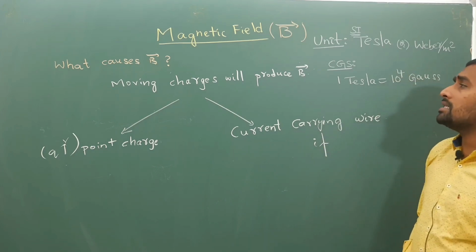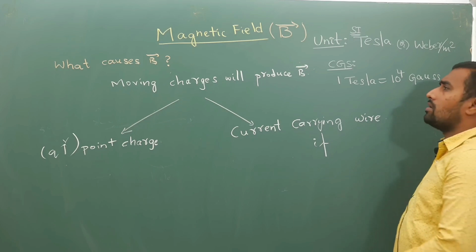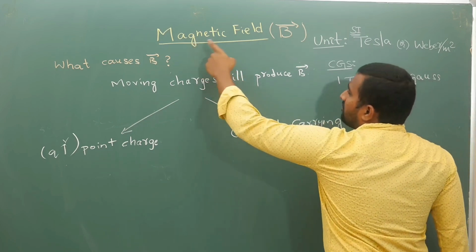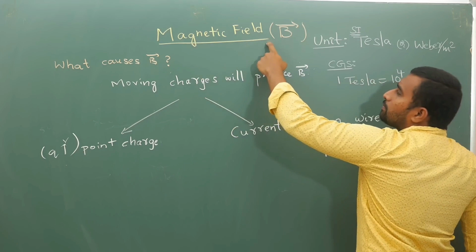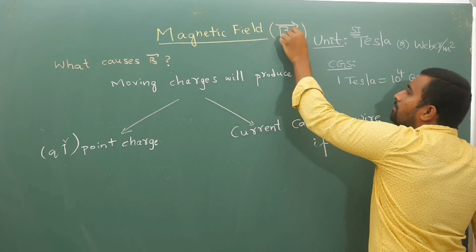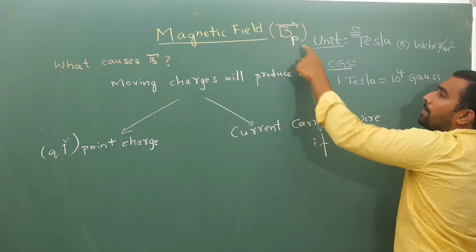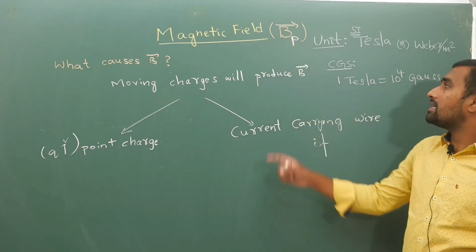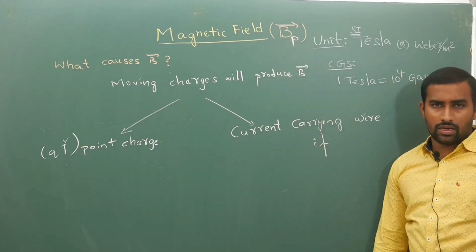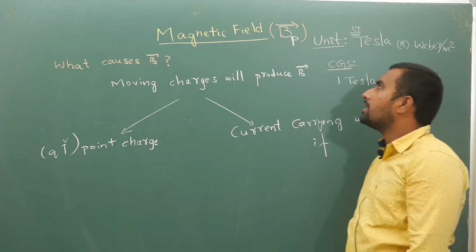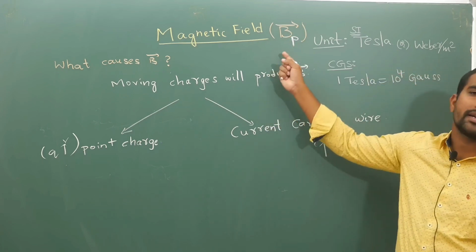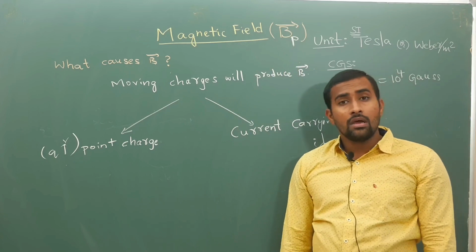Now always remember, fields and potentials are always defined at a point. So I must keep the subscript P. B_P bar means it is magnetic field at point P. So at a particular point, if you are talking of magnetic field, obviously it depends upon position.